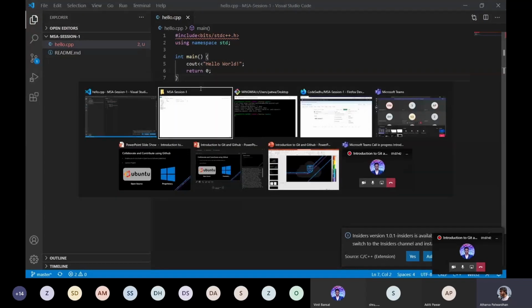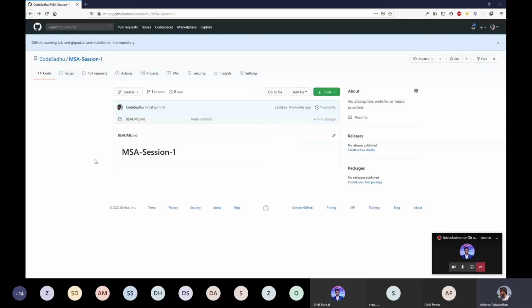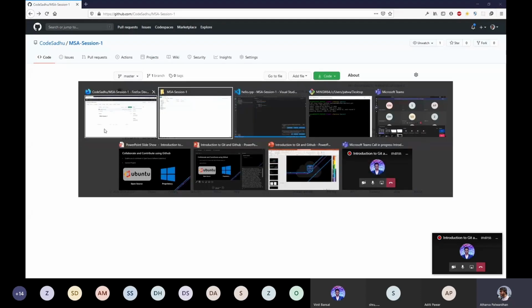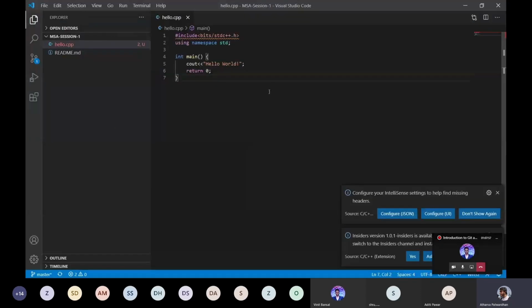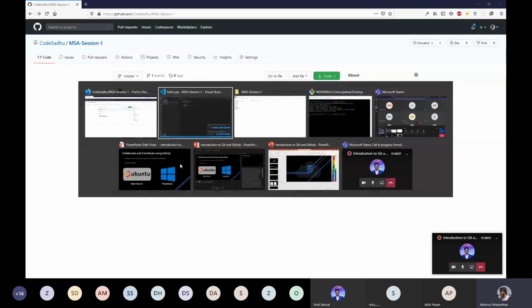Okay, so now that this has been saved, if I refresh here, the file will not be updated because the file has been created in the local machine, not in the remote repository. So in order to reflect the changes in my GitHub, I will need to push it, make a push operation on this file.